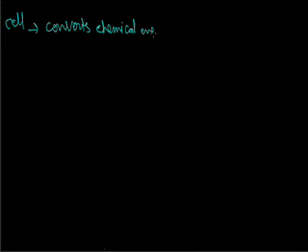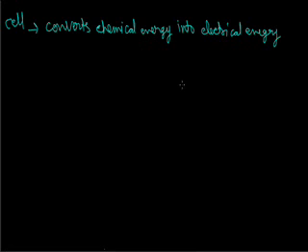In daily life we use cells, we use electricity. So a cell is a device which converts chemical energy into electrical energy. So what is a cell? A cell converts chemical energy into electrical energy.